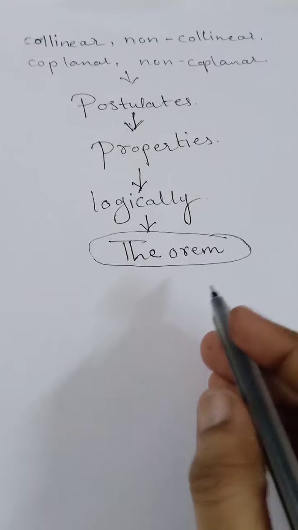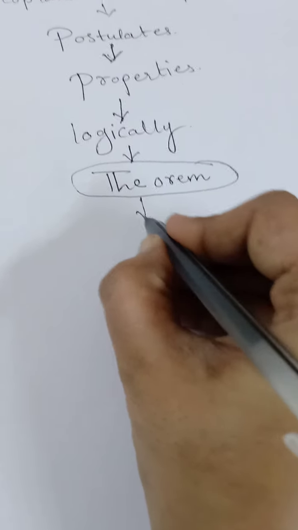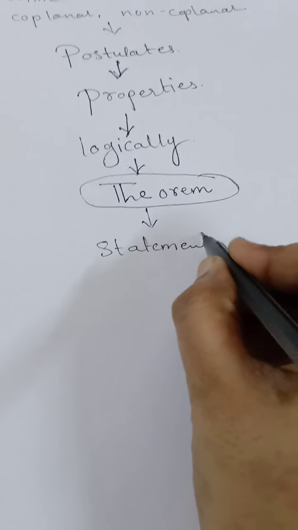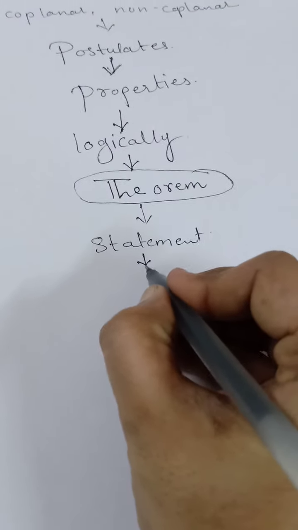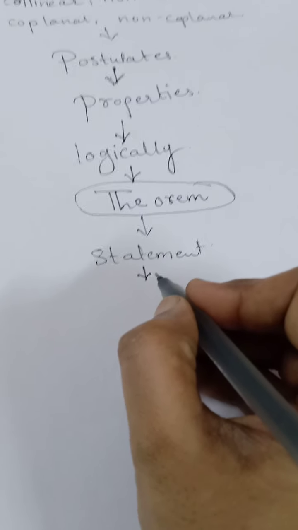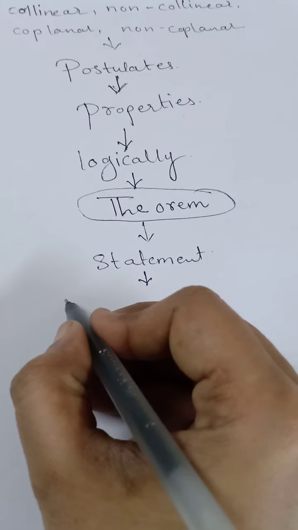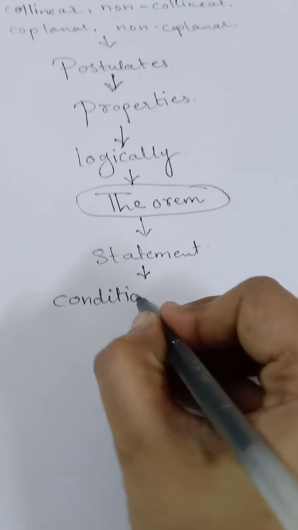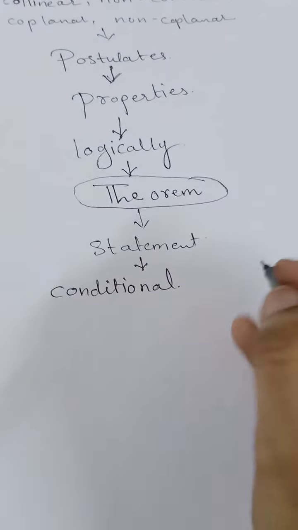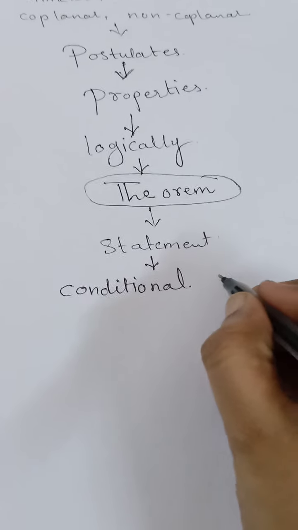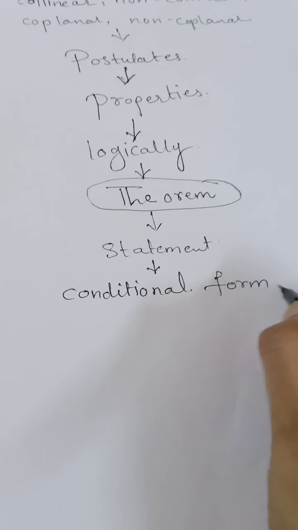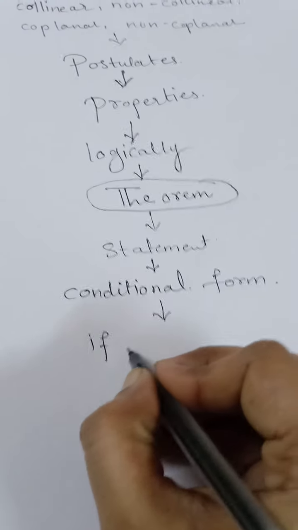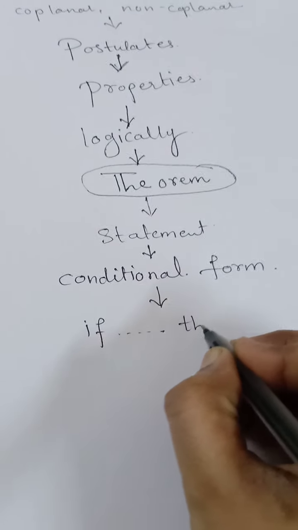So here, first of all, the statement of the theorem. The statement of the theorem is, most of the time, not always, written in the conditional form. Most of the time, the statement of the theorem can be written in conditional form. Now, what is the conditional form? First of all, we will see. Conditional form means the statement is written in if and then type.